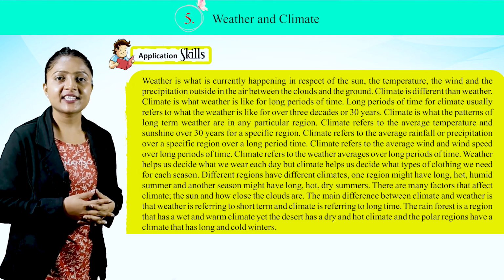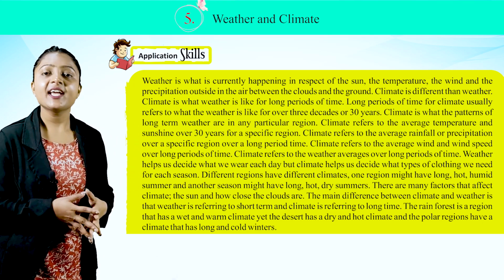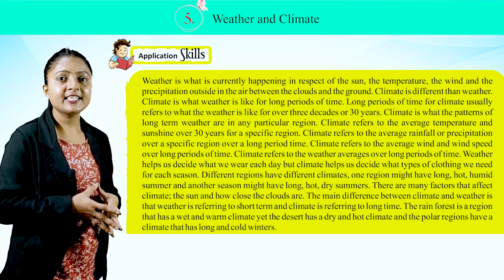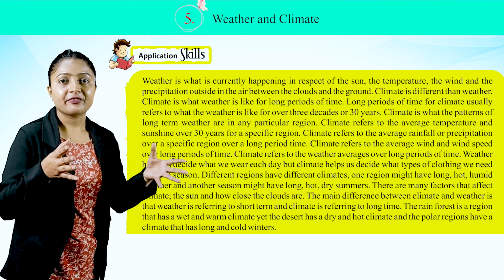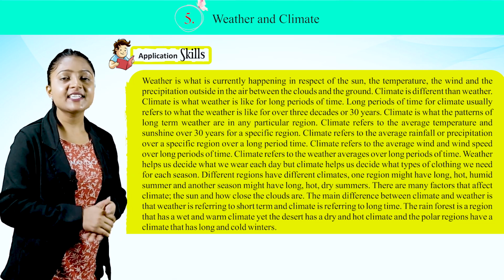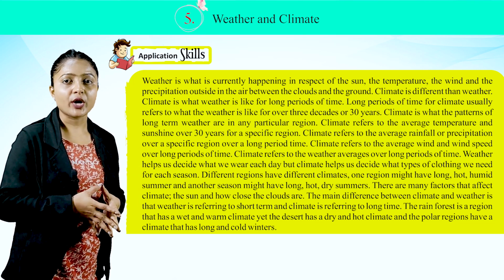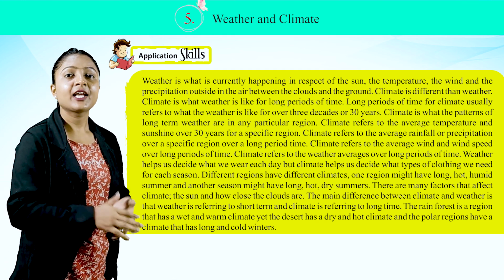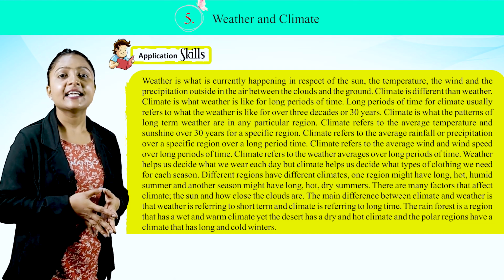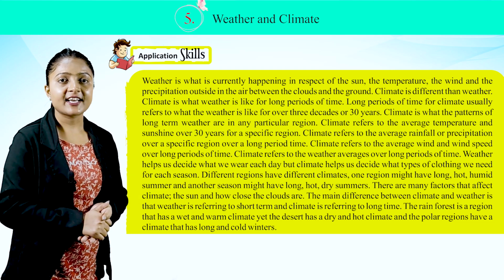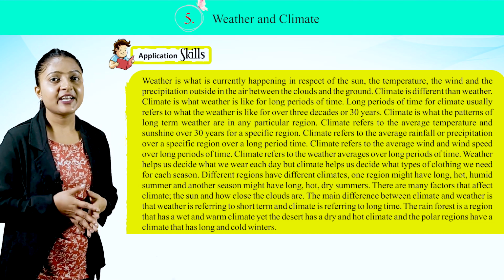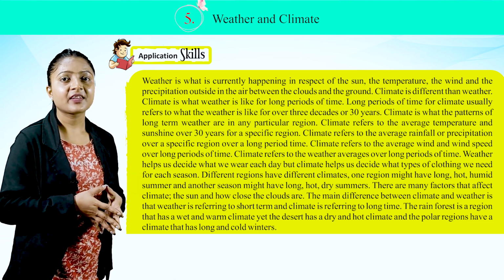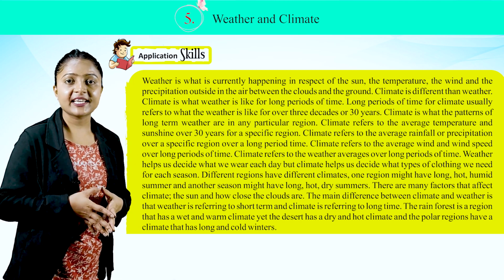Weather helps us to decide what we wear each day, but climate helps us decide what types of clothing we need for each season. Different regions have different climates. One region might have long, hot, humid summers, and another region might have long, hot, dry summers. There are many factors that affect climate. The sun and how close the clouds are the main differences between climate.